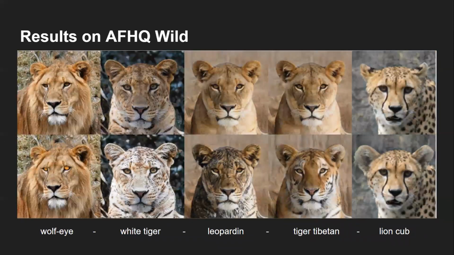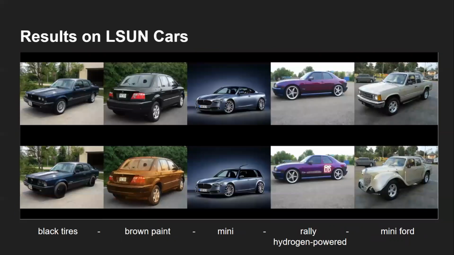And the edits for AFHQ wild. We see that it finds keywords changing species such as tiger, Tibetan. Also, we see the change in ears, eyes, and color. Finally, another dataset, cars. We see color change keywords such as black tires and brown paint, and type change keywords such as mini and mini Ford.